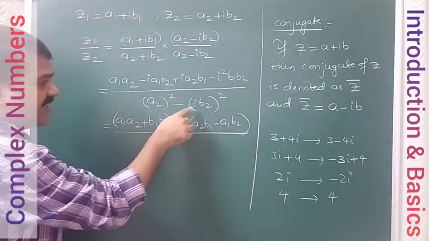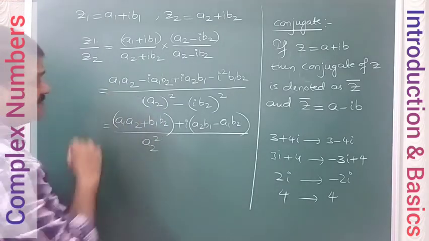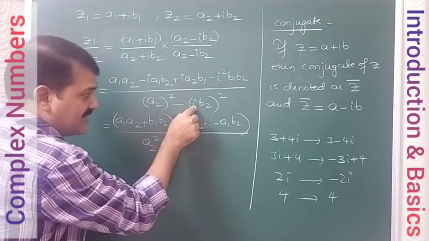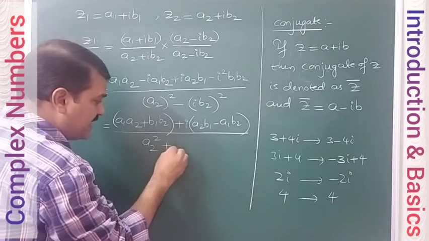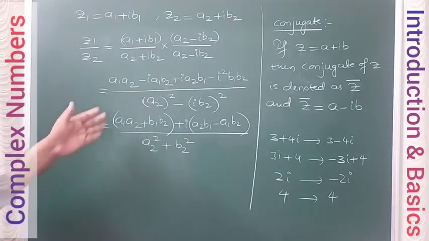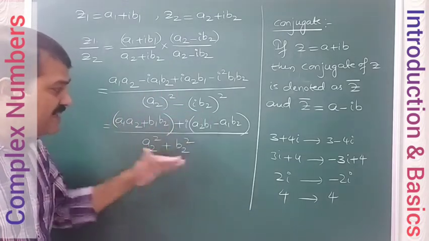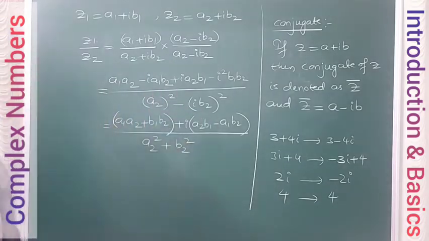And in the denominator again, i square is minus 1. So A2 square, i square is minus 1, so minus into minus, plus B2 square. So let us separate the real part and imaginary part. The denominator also we will separate.